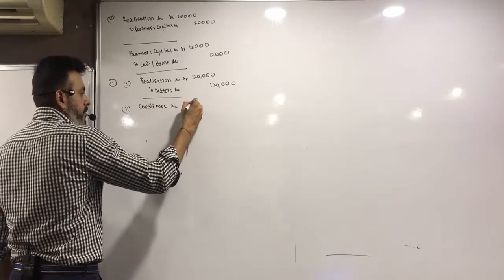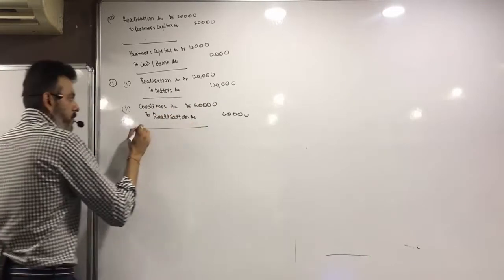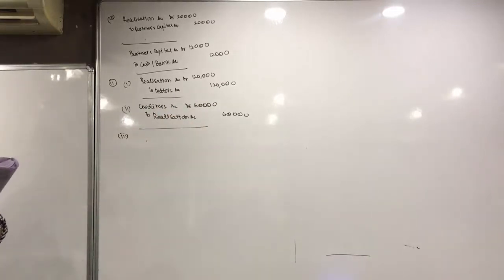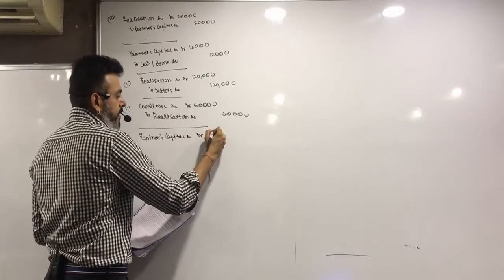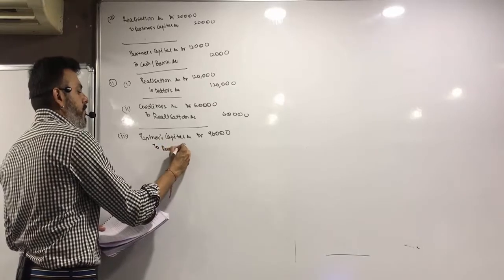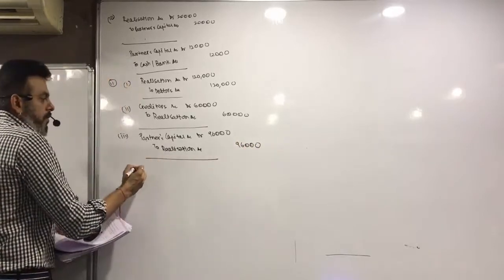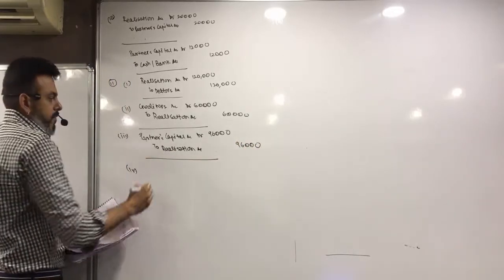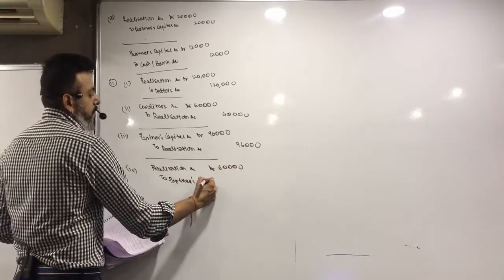Creditors account debit 60,000 to realization account. Third, the partner has taken debtors at 20% less than the book value. What will be the entry? Yes, partners capital account debit, 20% less, so 96,000 to realization account. He also accepted to pay the creditors, so realization account debit 60,000 to partners capital account.